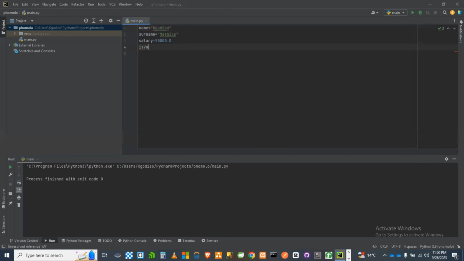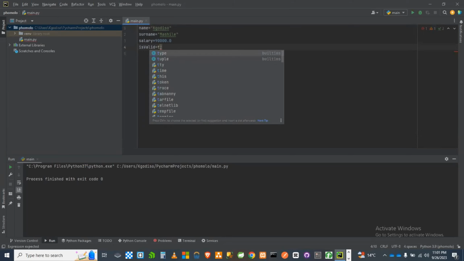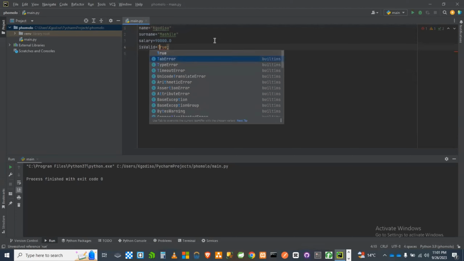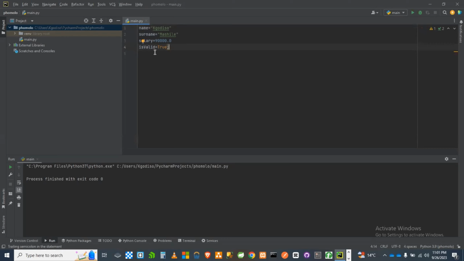You can also have your is valid, and then you have it as a true or false. Let's check if we use a 1 and a 0. That can still be used. Let's check something. Yeah, so it's a capital letter. Usually, in some languages it requires you to use a capital letter. So your true is specified using a capital letter.